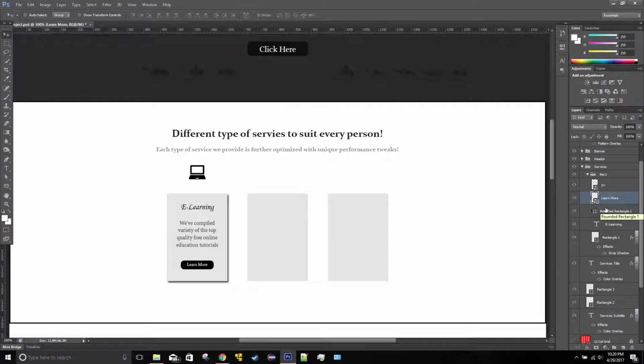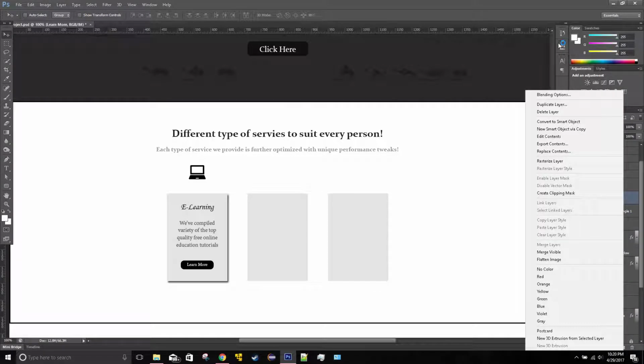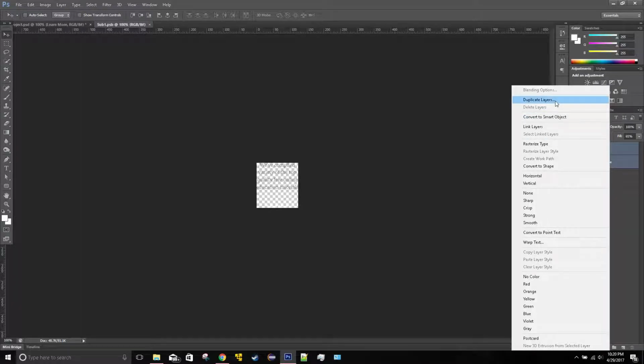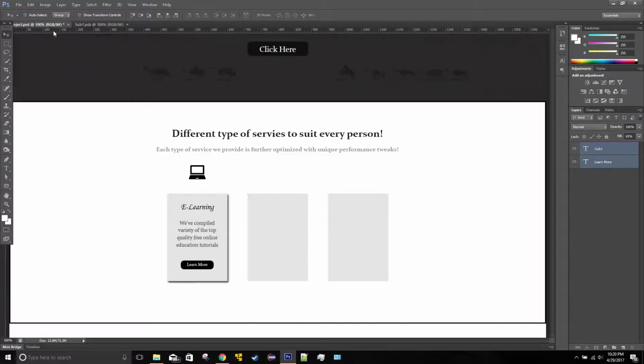So what to do is you'll right click on the learn more and then do edit content and you press OK, and it'll open a new project for you. So you'll press Control and select both and right click them, duplicate, and go back to your project like that.